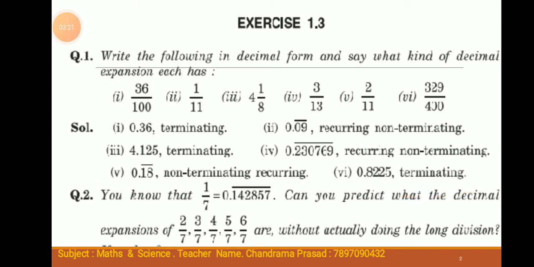Question number 2. If you know that 1 by 7 equals 0.142857 bar, can you predict the decimal expansions of 2 by 7, 3 by 7, 4 by 7, 5 by 7, 6 by 7 without actually doing the long division?